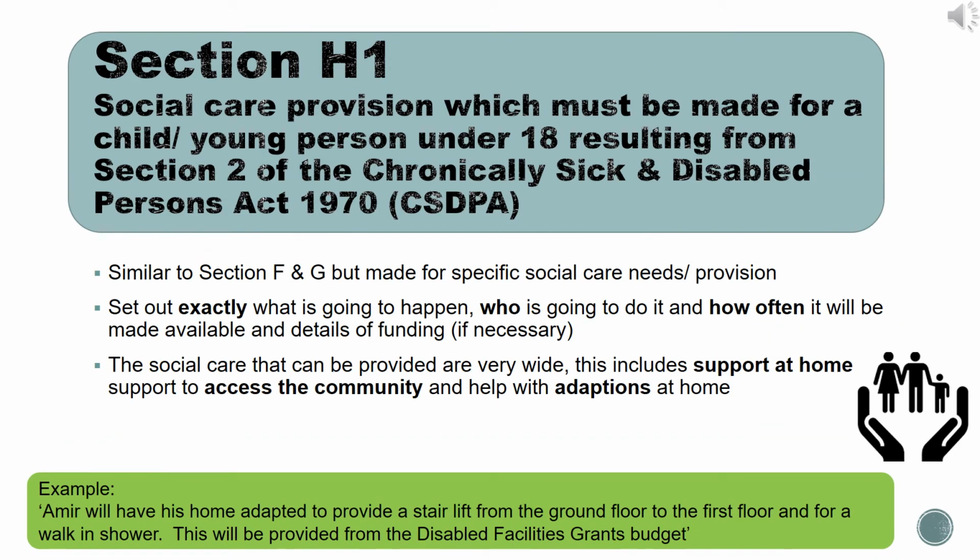Section H1. Section H is split into 2 parts, H1 and H2, for social care provision. Generally, under 18s come under the title H1. If there were any needs identified in Section D for social care needs of your young person, then the details of their provision should be in Section H1. For example, this could be a support group or access to outside agency support details. If you have had the social care assessment from the local authority, the details from that assessment will also be included here.